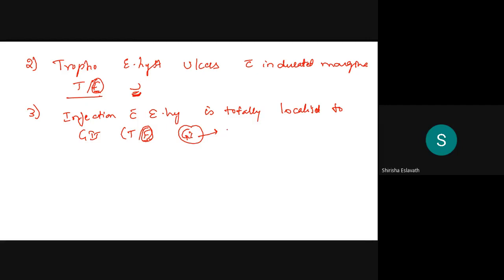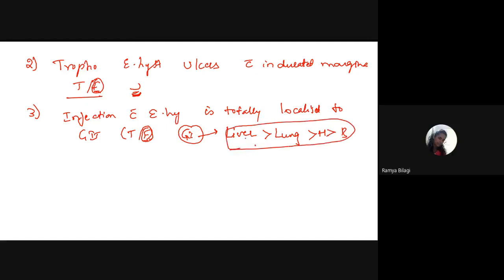So, which is the most common site for extra intestinal amoebiasis? Liver. It is liver, followed by lung, then followed by the heart, and then followed by the brain. So, this order you need to remember over here. Next.